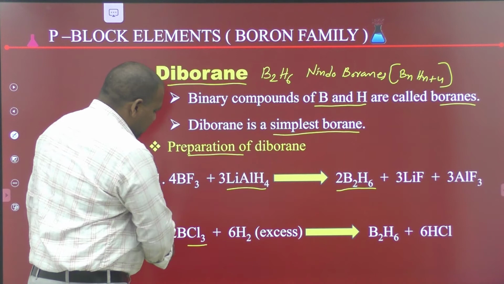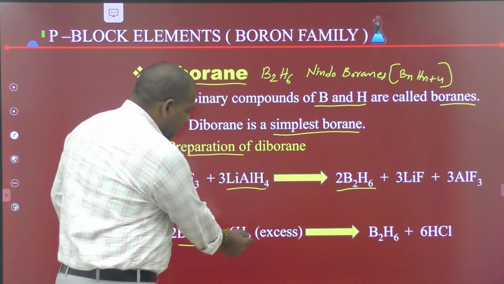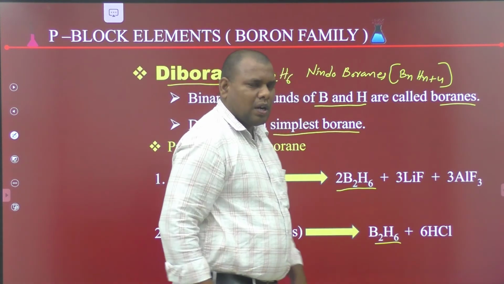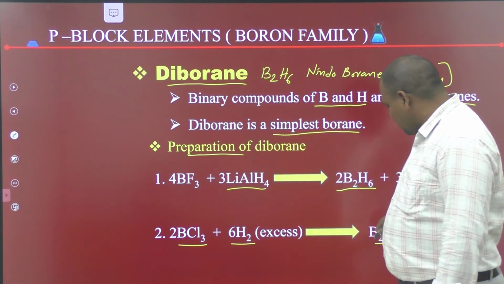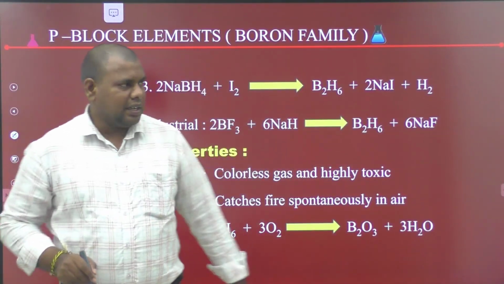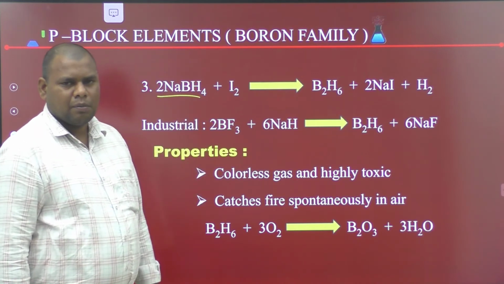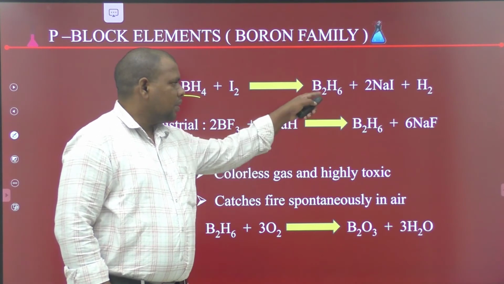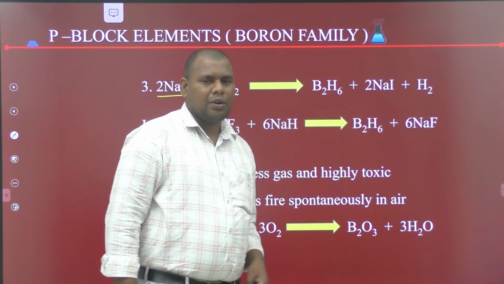Next, second method: boron trichloride reacts with excess hydrogen to form diborane. Third method: sodium borohydride reacts with iodine to give diborane along with sodium iodide and hydrogen gas.